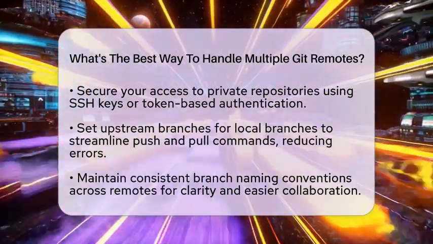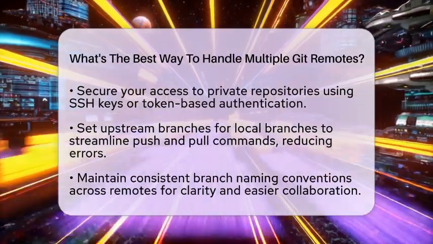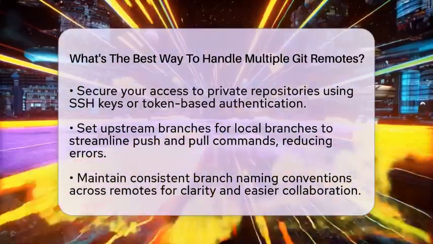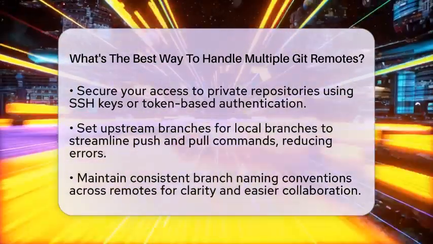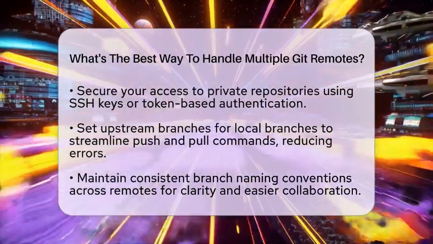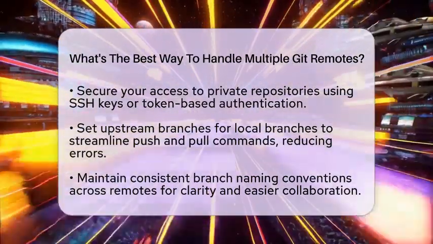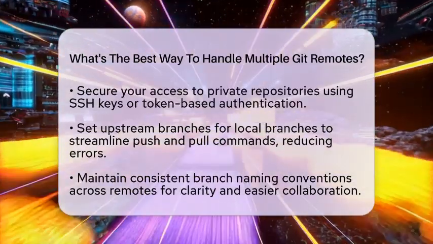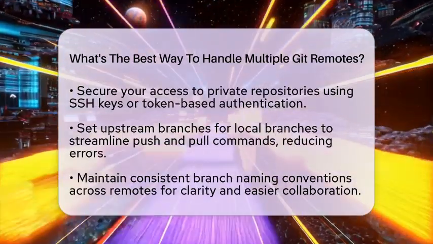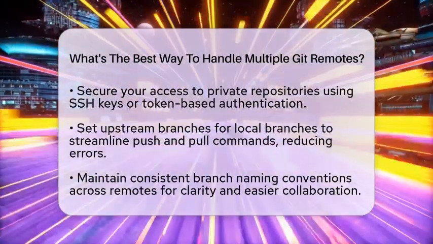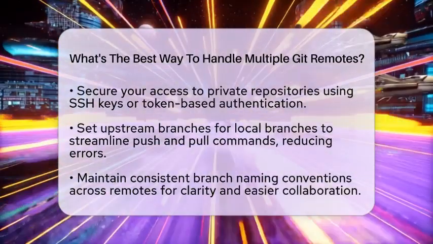Setting upstream branches for your local branches helps keep things clear. When you push or pull, Git will automatically know which remote and branch to use if you set this tracking relationship. It simplifies your commands and reduces errors. Consistency in naming branches across remotes is another good practice. Use clear, descriptive names like feature/login or bugfix/payment. This makes it easier to understand what each branch is for, especially when working with multiple repositories or teams.